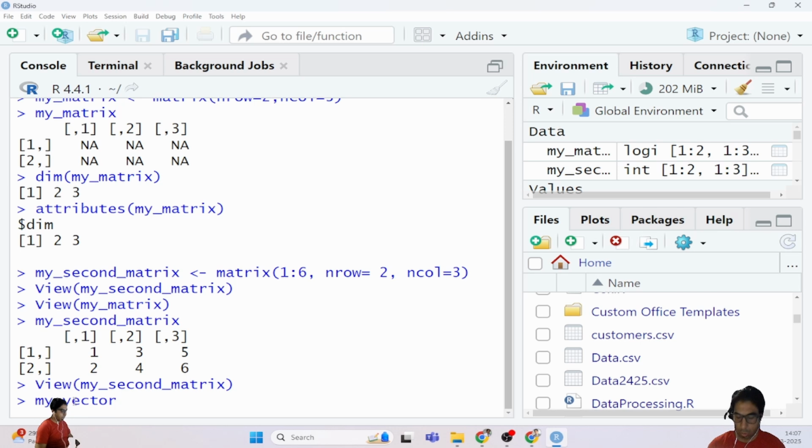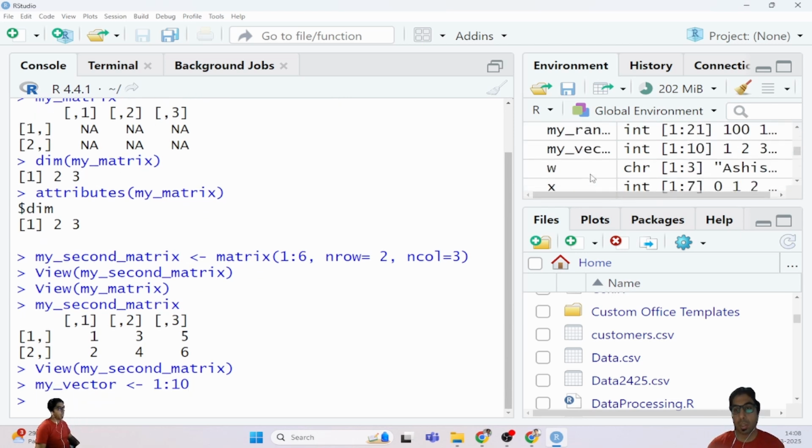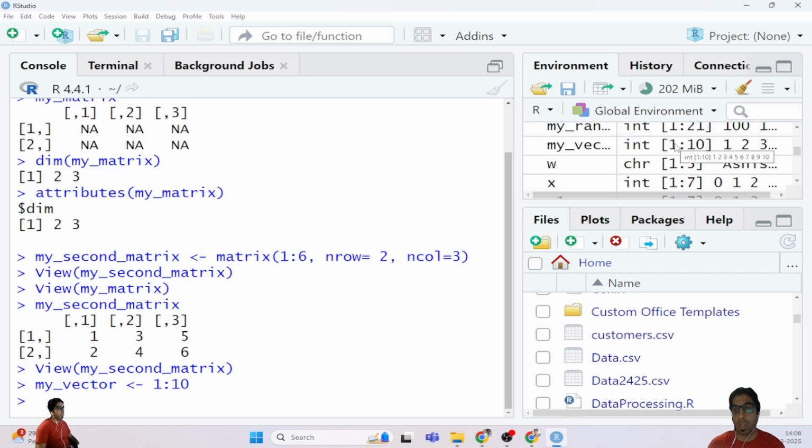So I am using another example in which my vector is there, and I am converting that into a matrix. My vector has been defined and it consists of 11 values, and you already know the rule says that final value minus lower value, or maximum value minus minimum value plus 1, this is the condition. So you can see my vector in this case has integer values from 1 up to the last. In this case I am just converting them into a matrix.